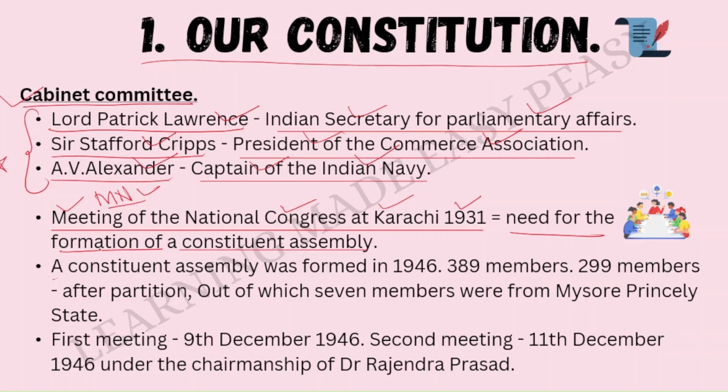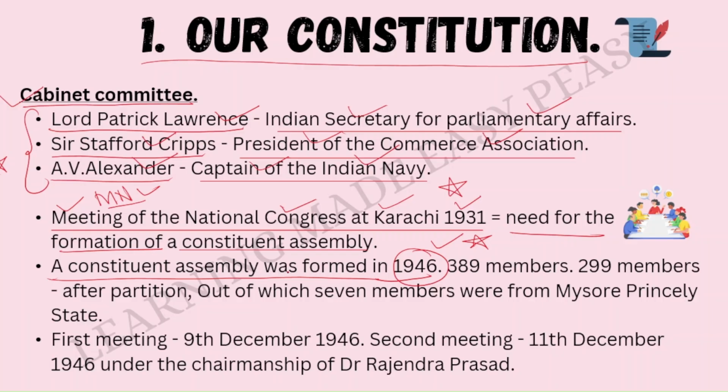Finally, by the decisions that were taken in this National Congress at Karachi 1931, a Constituent Assembly was formed in 1946. This year is really important. The National Congress at Karachi happened in 1931. Then the Constituent Assembly for India was formed in 1946.